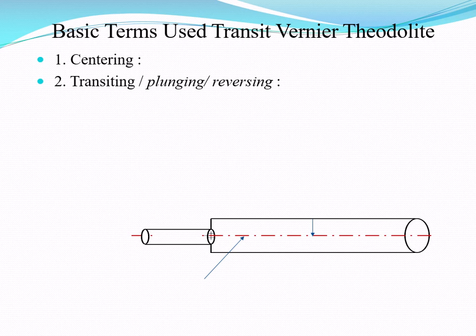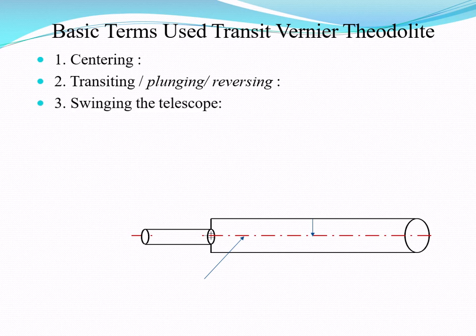So what is meant by transiting? Transiting means the process of turning the telescope over its supporting axis, that is the horizontal axis, through 180 degrees in a vertical plane, thus bringing it upside down and making it point exactly in the opposite direction, which is nothing but transiting, plunging or reversing.